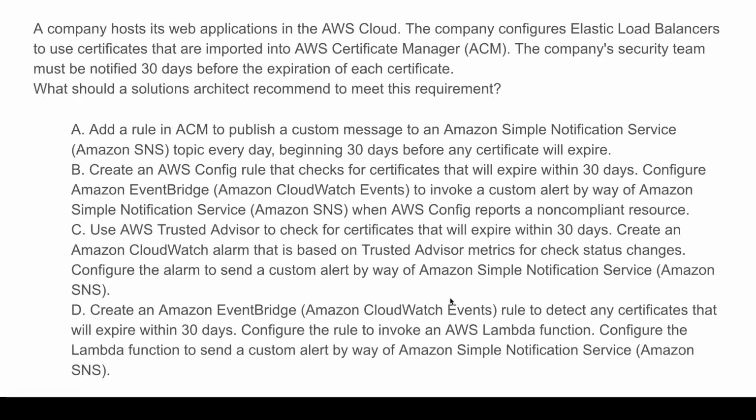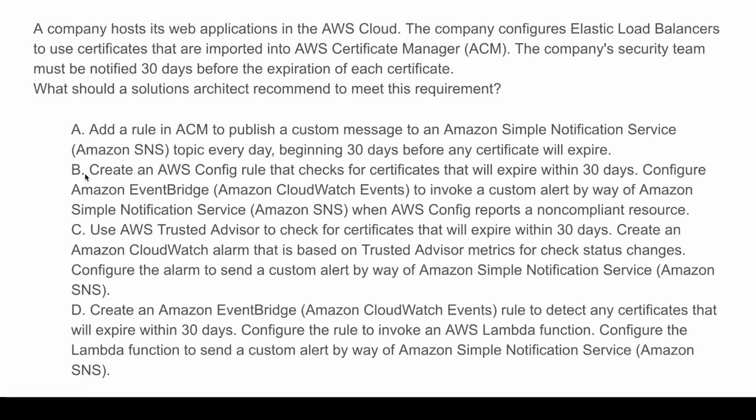And for option D, well, it is trying to configure a rule to invoke an AWS Lambda function. Now, this should immediately be a red flag, not because this would not work, because a Lambda function would work in this scenario, but it's just that configuring a custom Lambda function like this will have a very high operational overhead and will almost never be the most efficient way, especially for situations like this where you have specific tools for the task.